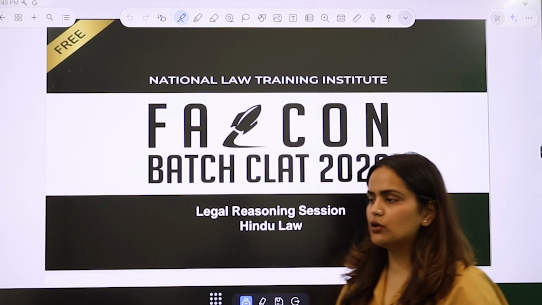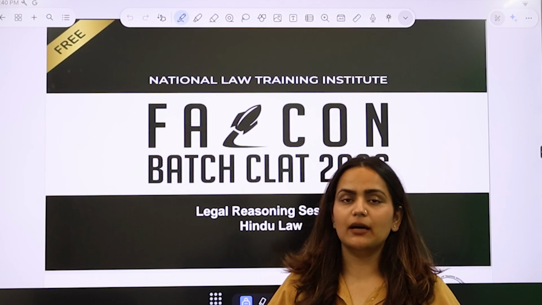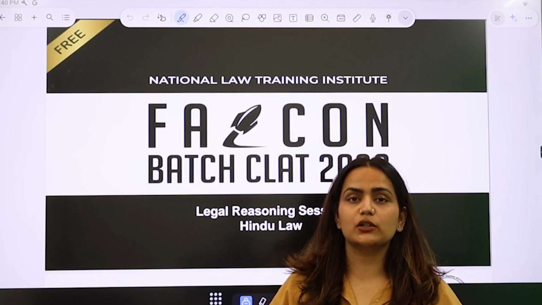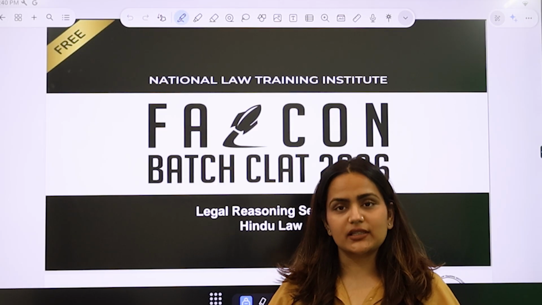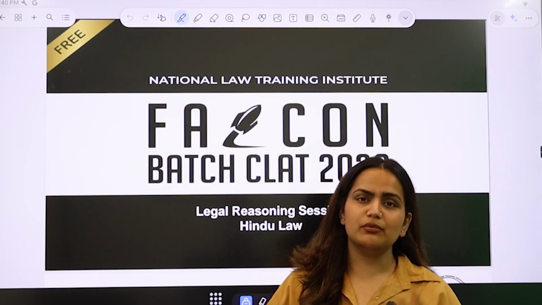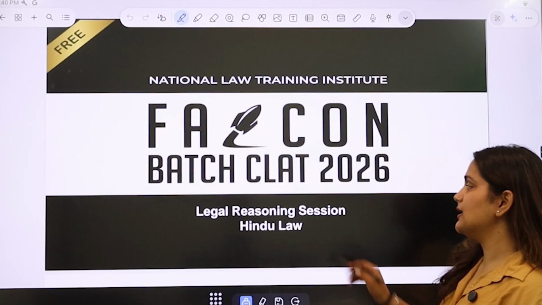So far we have studied the major subjects of law which are relevant for CLAT. Now we are going to move on to the miscellaneous laws, and in the miscellaneous laws we will cover different laws. Not in detail, but we'll touch all the important concepts of these miscellaneous laws. So starting with the first law, which is Hindu law.